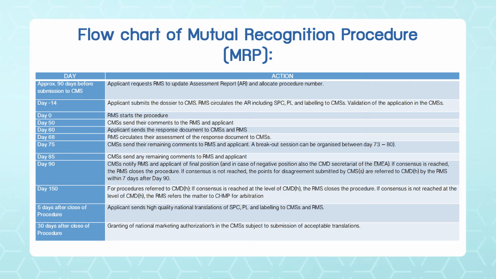And then the day the RMS starts the procedure, it is day 0. So basically at day 50 the CMS can send their comments if they have any question to the RMS and the applicant. The applicant sends the response document to the CMS and RMS, and then if everything is okay, then at day 90 you get the approval in each of these countries as a national registration. So basically, if everything goes smoothly, it takes around 180 days to get the approval from the moment you start the process.